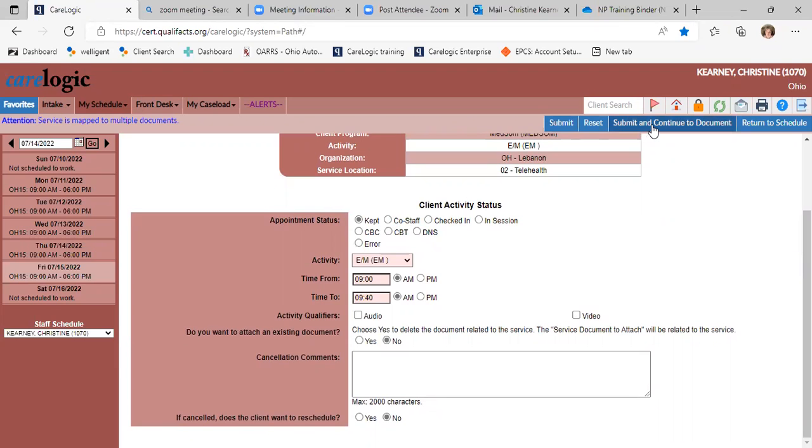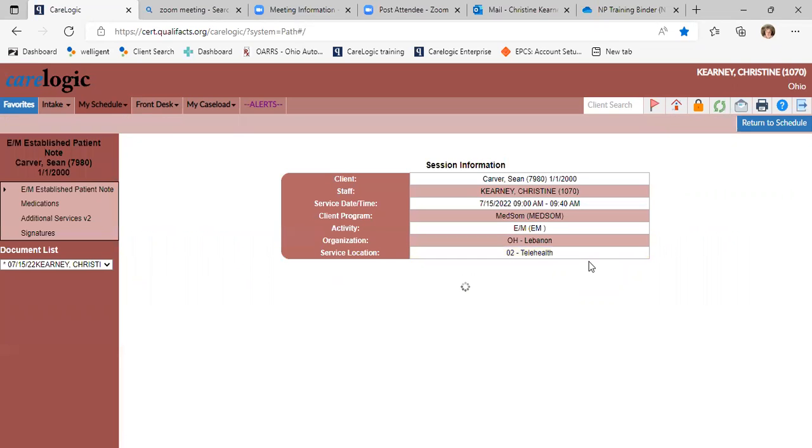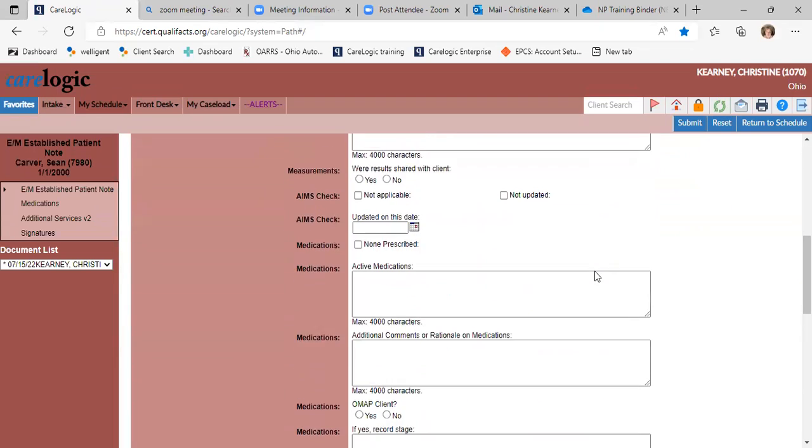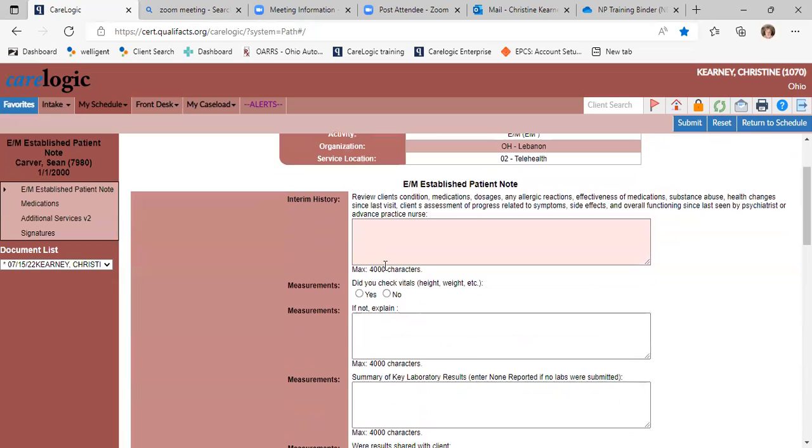And then submit and continue to document. And this time I'm going to do an established patient note. So you can see there is less information in this note, but it's just kind of an update. Here's where, again, the majority of your narrative is going to be up here.